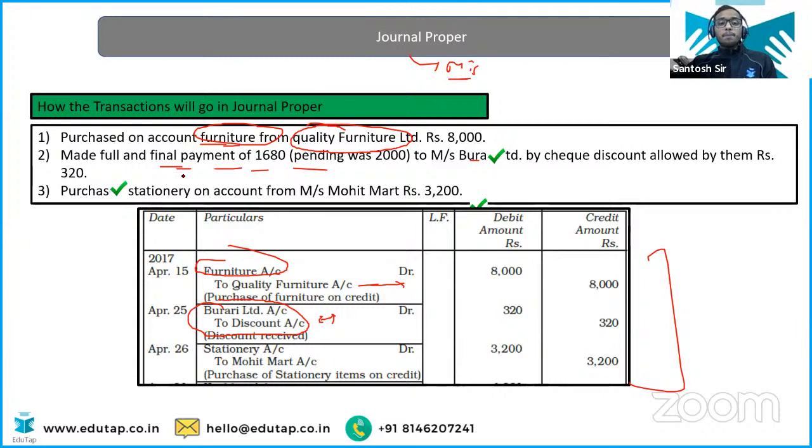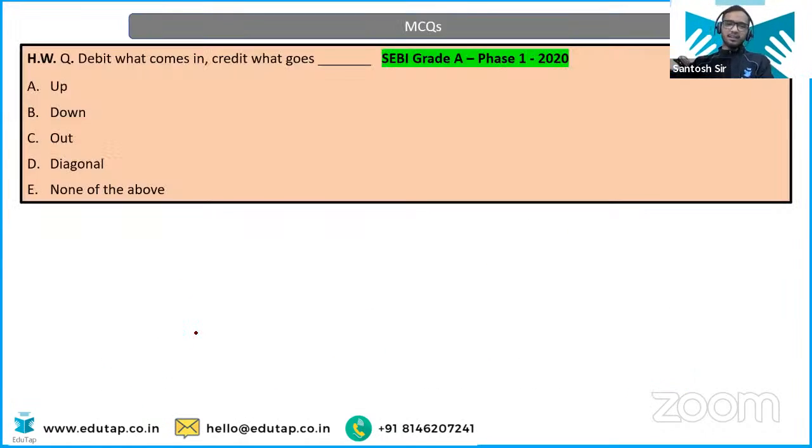ठीक है. Purchase stationery on same, stationery account debit to Mohit Mart account. Nothing very technical. Okay. Now you have to tell me the answer of this question. Achha, this is the homework. You have to tell me in the comment section below the video.